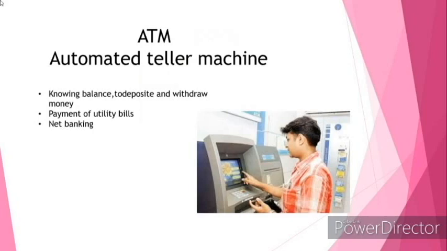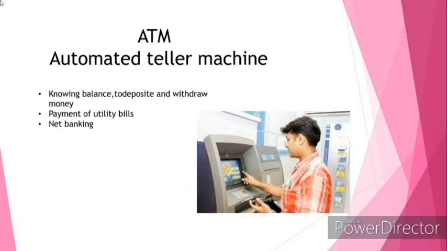What is the full form of ATM? ATM stands for Automated Teller Machine. And using this ATM, we can deposit money, withdraw money, and also we can know the balance. This device is used in banks for the payment of utility bills. Understand?